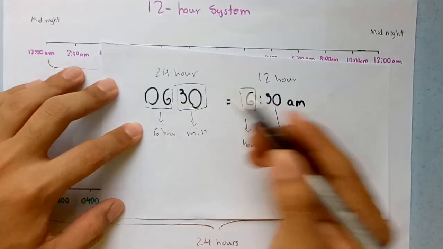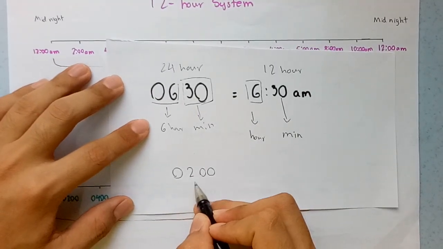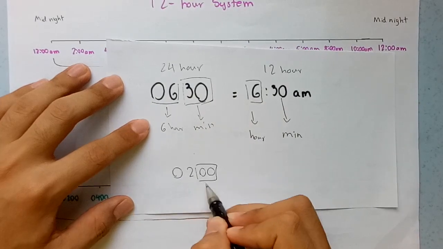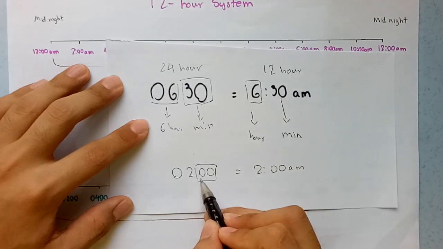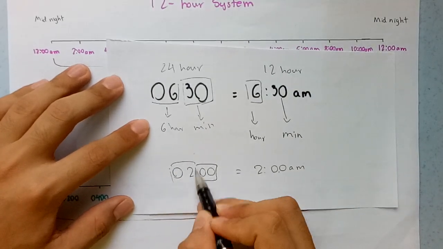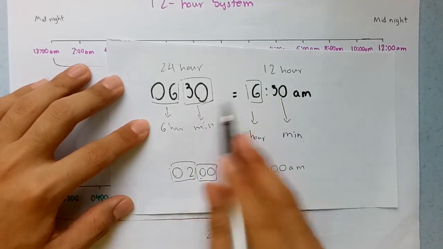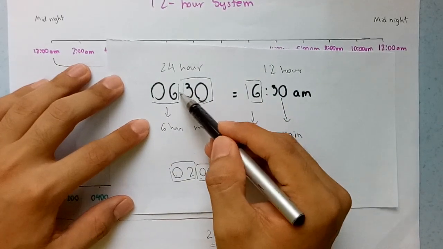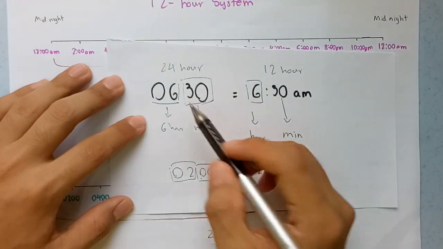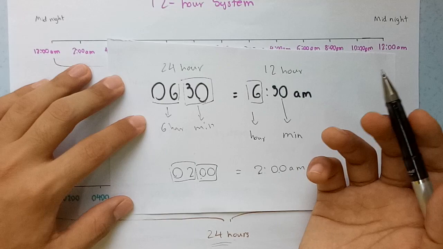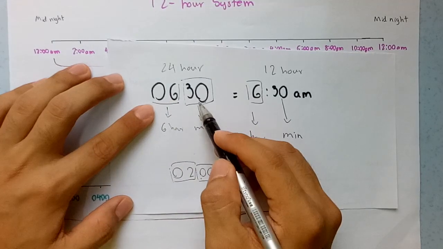Okay, this is hour. So for example, if you want to say 2 a.m. in the morning, this is equal to 2 a.m. This 0 is for minute, see, minute. This 2 is hour, so it changes like that. So see, minute and hour. Just that they do not separate the 4 numbers by adding those things. Sometimes they might put 2 dots, it's okay, but what you have to know is just that the first part is hour and the second part is minute.